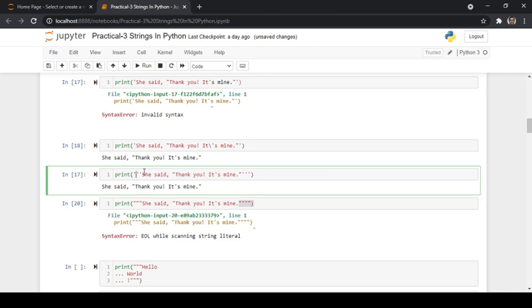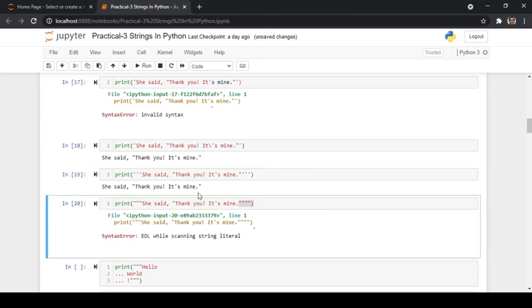But whenever you are using more than one single quote or double quote at the starting and at the ending, you have to keep in mind one thing: the number of single quotes or double quotes at the starting point should be the same as the number of quotes at the ending. If there is a mismatch, then it is going to give us an error, and I'm also going to show you a similar example. Whenever you try to run this, it gets executed without any problem.